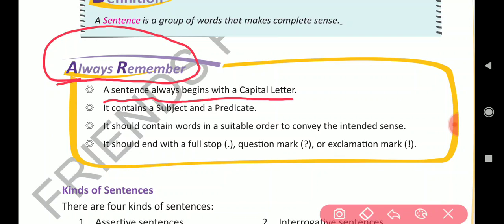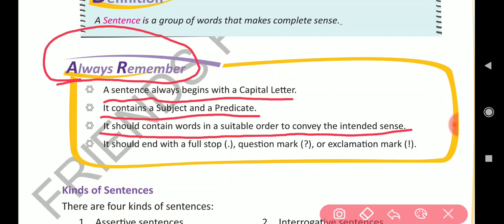That means the first word of a sentence should begin with a capital letter. It also contains a subject and a predicate, and a sentence should have both what? A subject as well as a predicate. It should contain words in a suitable order to convey the intended sense.